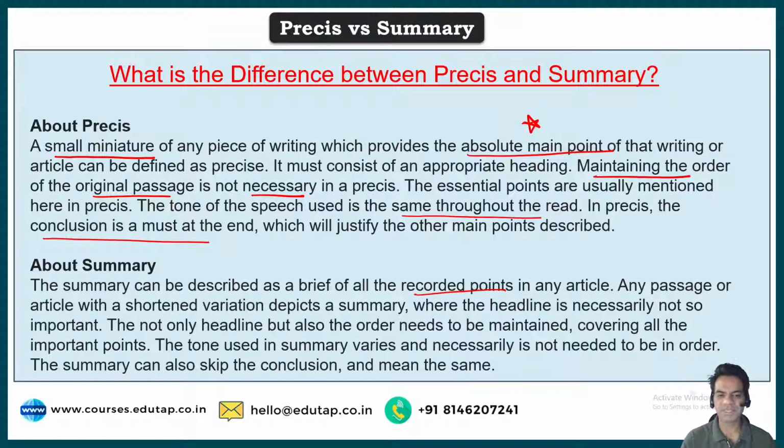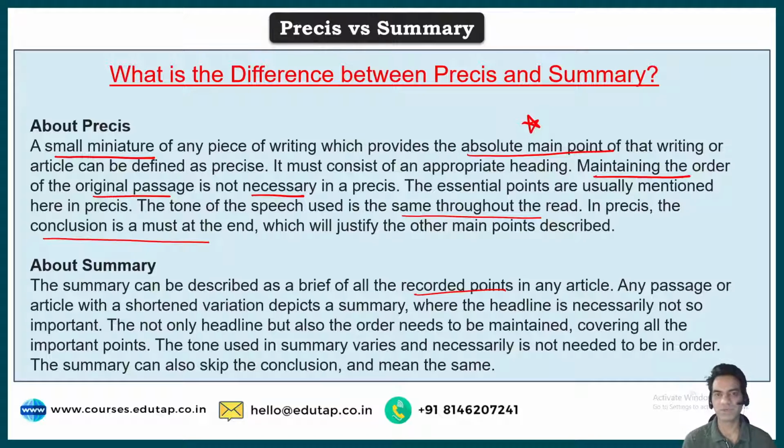So summary can be described as a brief of all recorded points in an article. Any passage or any article with a shortened variation depicts a summary. Read this carefully, guys. Any passage or an article with a shortened variation. Shortened variation means, let's say in one paragraph they have given 4 sentences. So what I'll do is I'll take out 4 small points and then merge them together into one sentence, and I'll take that one sentence from one paragraph.